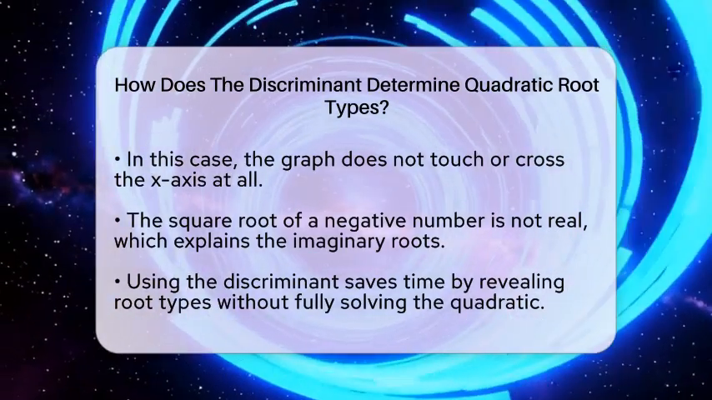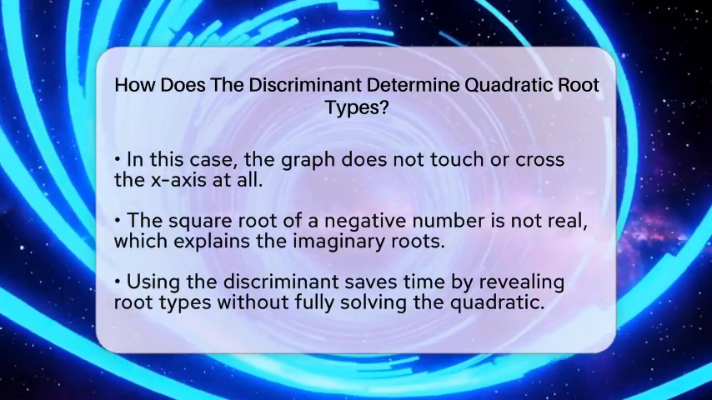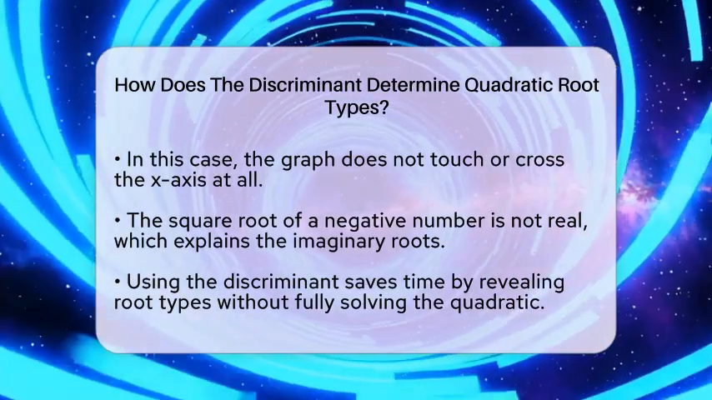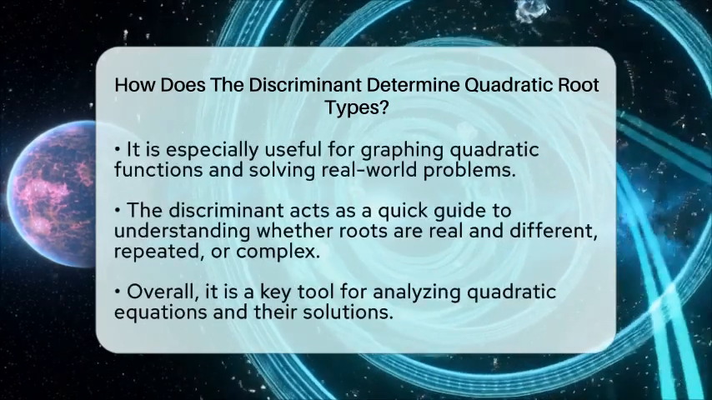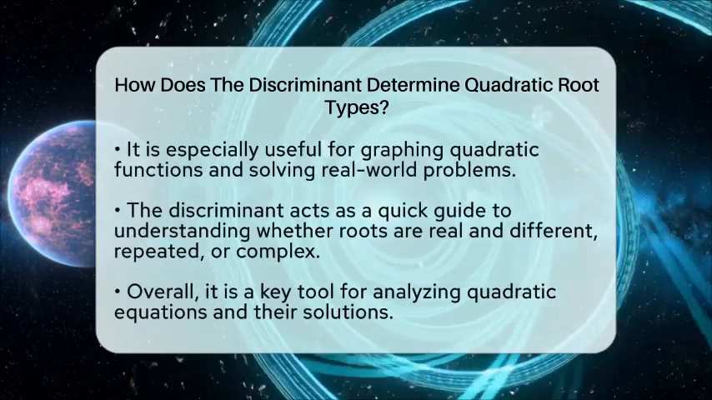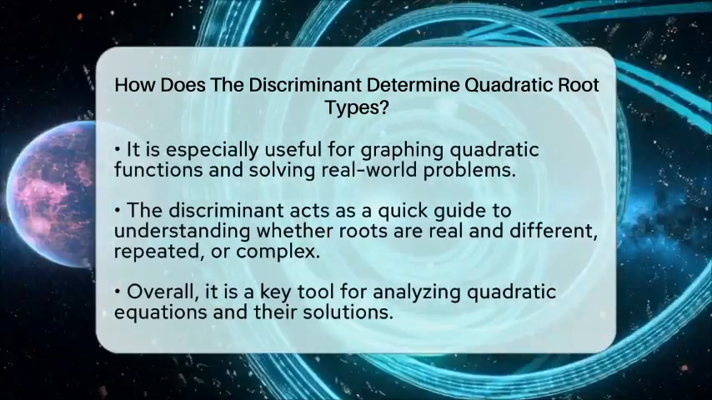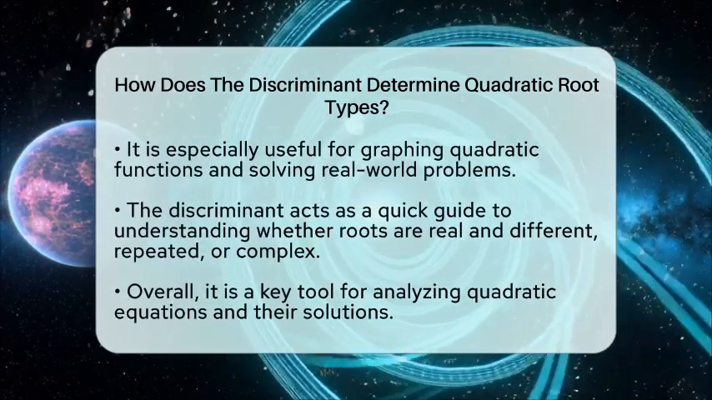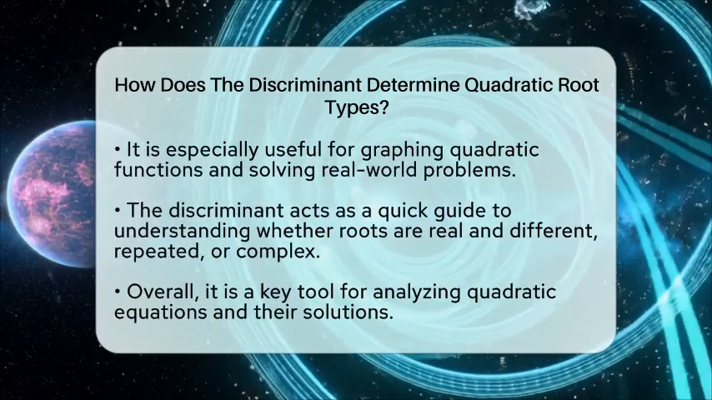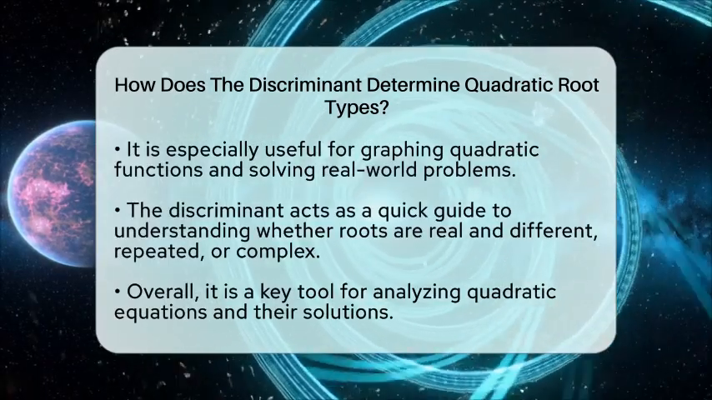Knowing the discriminant helps you quickly understand what kind of roots to expect from any quadratic equation. It saves you time because you don't need to solve the entire equation to see if the roots are real or imaginary. This is especially useful when you're graphing quadratic functions or solving real-world problems involving quadratic relationships.